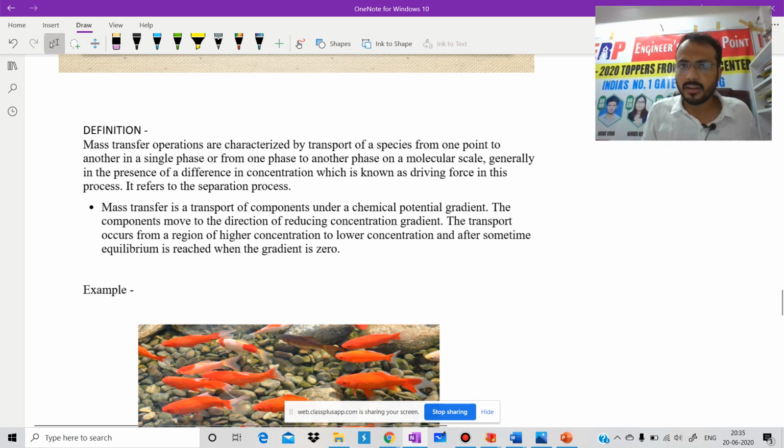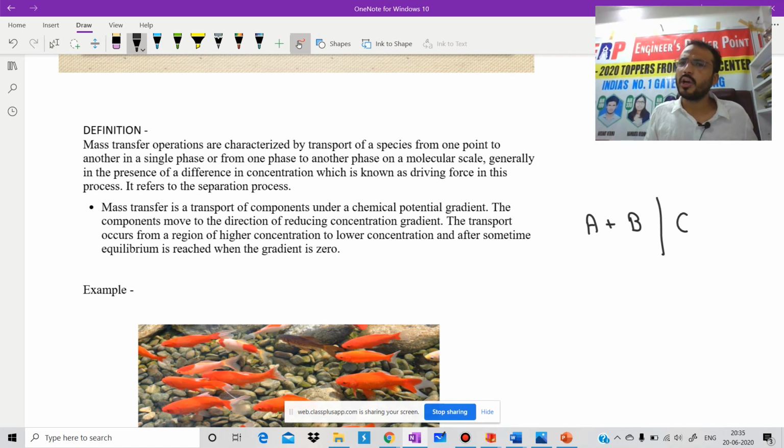Initially we have A and B, and C. Suppose I take the example of absorption. As we know, ammonia plus air, and it is water.